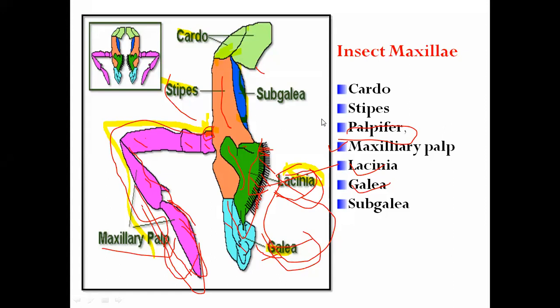In the case of the maxillary palps, someone asked on the chat box, a very nice question. These tactile hairs are helpful for the sensory function, for smell and taste. Look at this, hairs in insects are also responsible for taste. Okay.